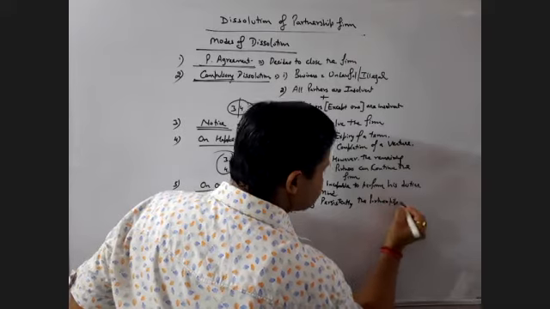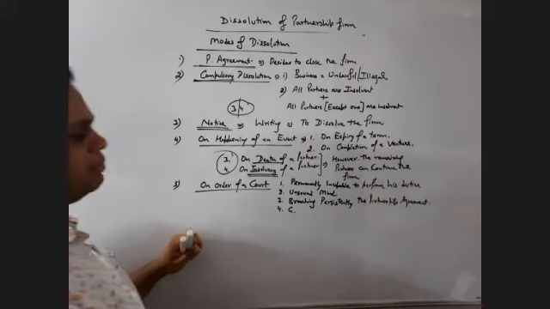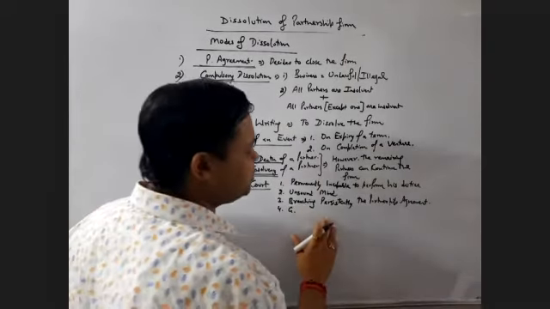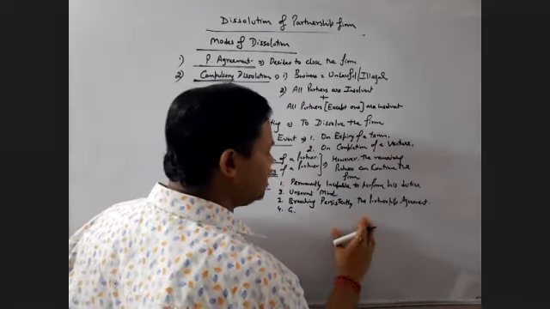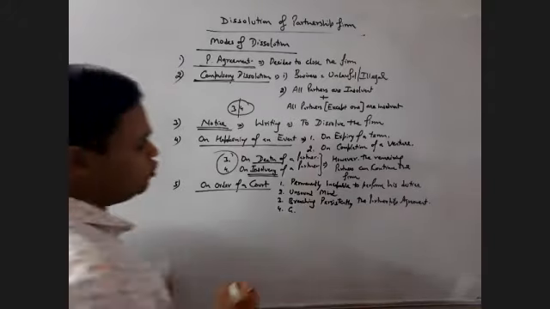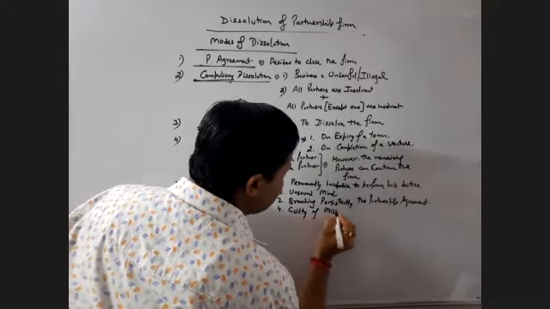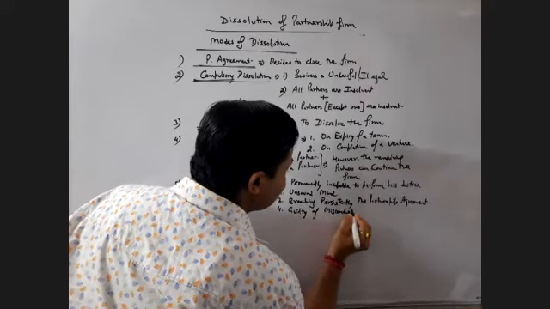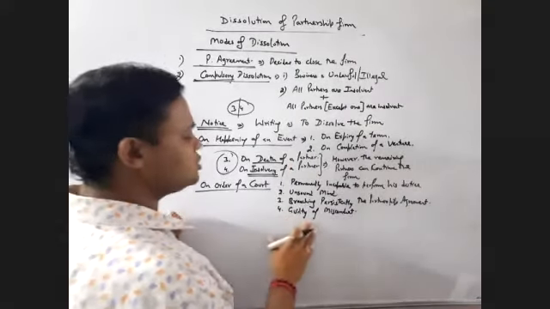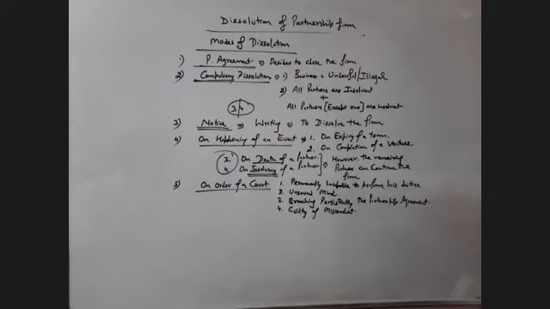If a partner disobeys, breaching the partnership agreement which they have already made, then the firm needs to be dissolved by the intervention of the court. And fourth is guilty of misconduct. If the partner is found to be guilty of some misconduct done by him, then the court intervenes and the firm will be dissolved.